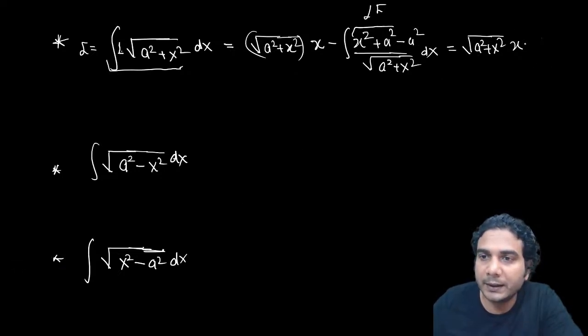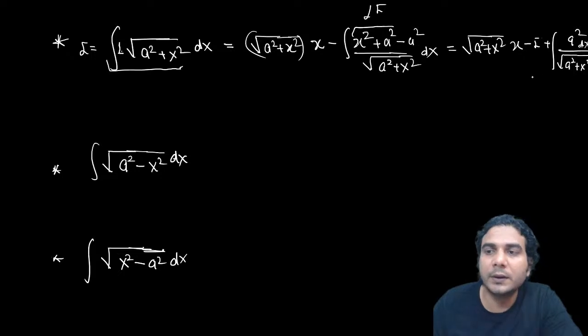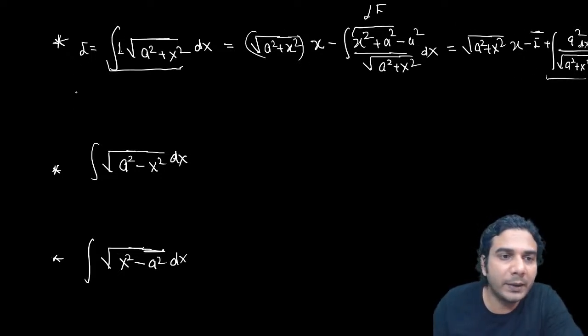So it will be minus I plus integral of a square upon under root of a square plus x square dx. So this is remaining to do. Now separate this I and I will become 2I. So 2I is equal to this first term as it is, x into under root of a square plus x square.